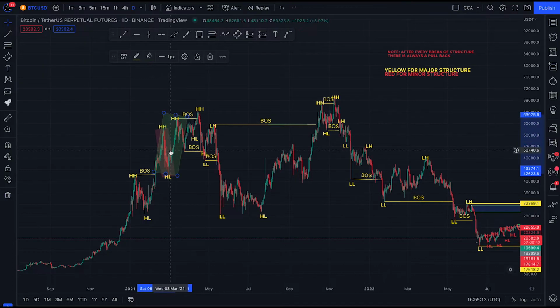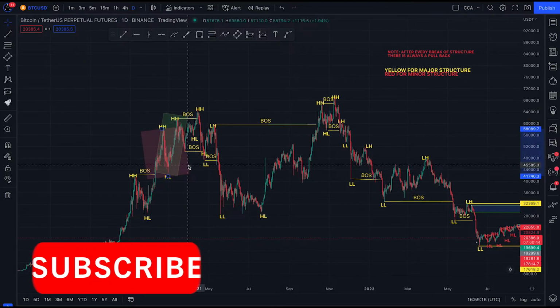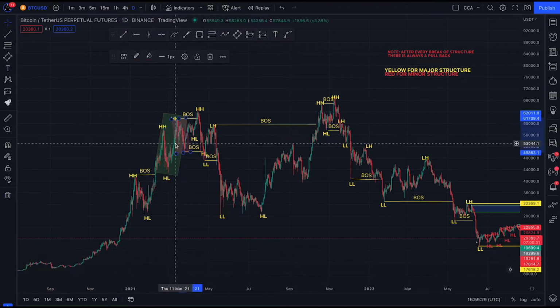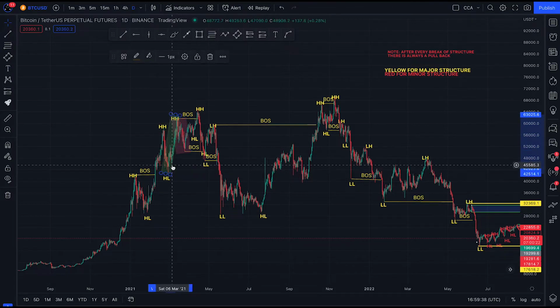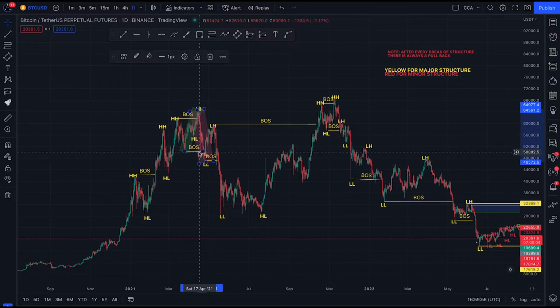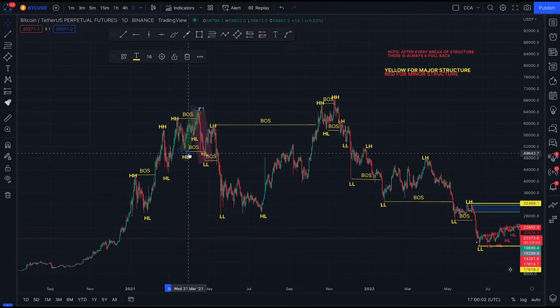After this higher high, we expected a pullback, which will always happen. The market pulled back to this point. We expected another break of structure, telling us that the bulls are still in control of the market. Market broke structure again to the upside. After this break of structure, expecting a pullback. Instead of a pullback, the market gave an impulsive move, which broke this structure to the downside.